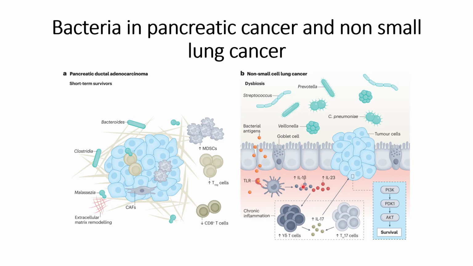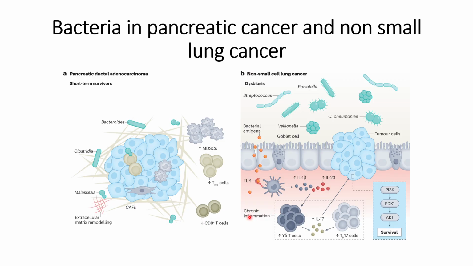So here things are somewhat clearer compared to pancreatic cancer, where the relationship has not yet been clearly identified, whereas in lung cancer some things are identified: the upregulation of these bacteria will cause upregulation of survival pathways in the tumors. At the same time, it will cause upregulation of the cytokines that will cause chronic inflammation.